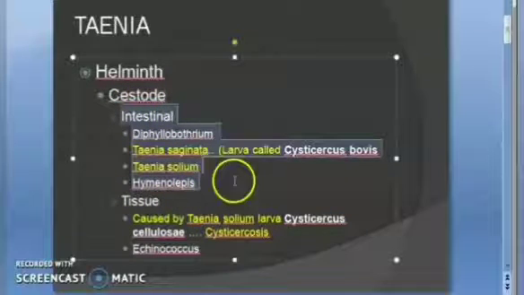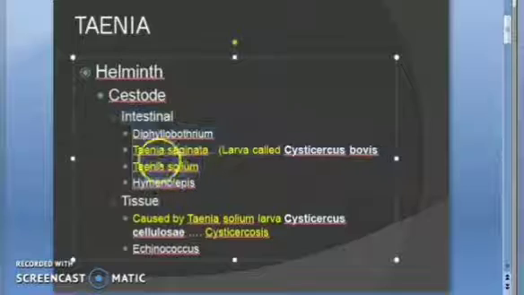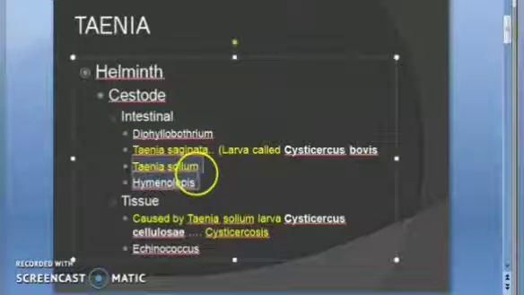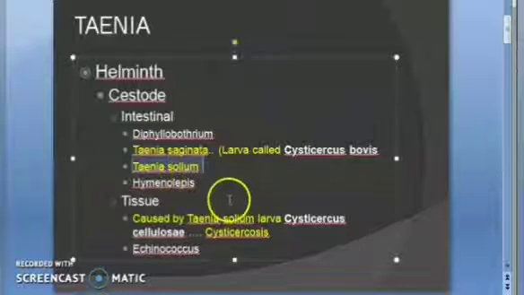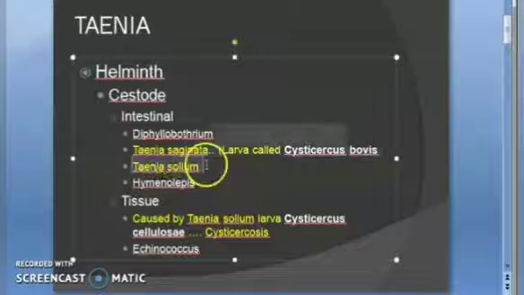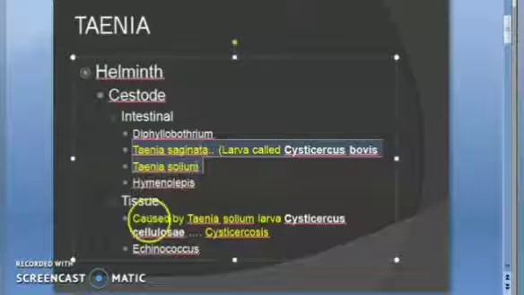Under cestodes you have intestinal and tissue. So intestinal will be Taenia saginata, Taenia solium. So the tapeworm. This is what we want to cover in this video, correct?